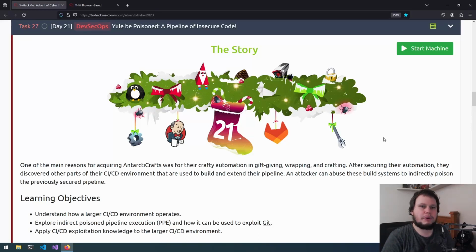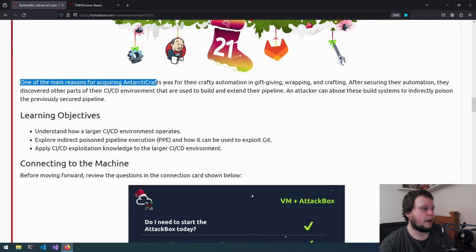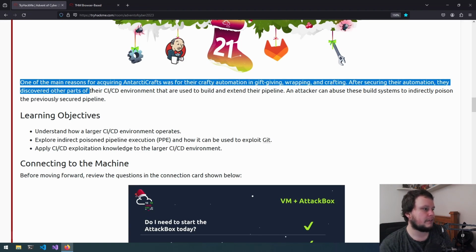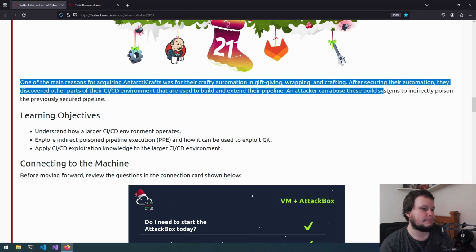This is day 21 of Advent of Cyber 2023, and this challenge is called You'll Be Poisoned, a pipeline of insecure code. One of the main reasons for acquiring Entitlecrafts Crafts was for their crafty automation, gift giving, wrapping, and crafting. After securing the automation, they discovered other parts of the CI/CD environment that are used to build and extend their pipeline. An attacker can abuse these build systems to indirectly poison the previously secured pipeline.